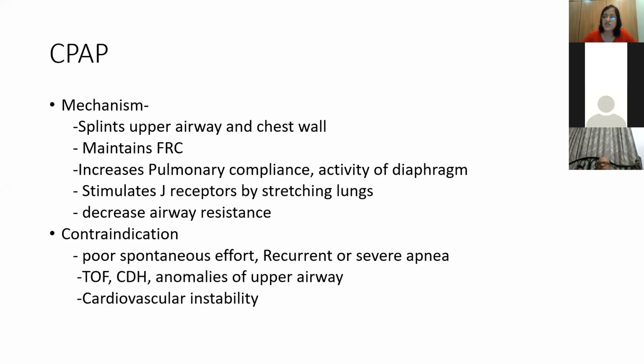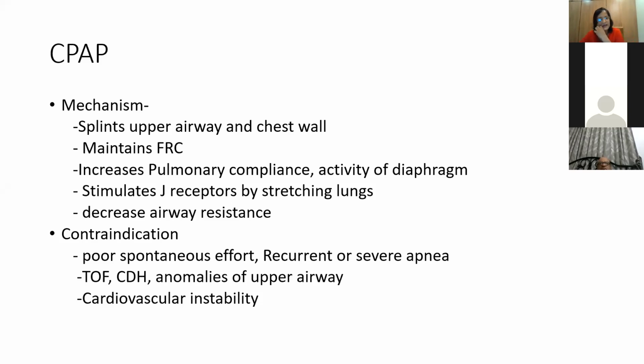It stimulates the J receptors. J receptors are juxtacapillary receptors found in the lungs. As you know, these are mechanoreceptors. When the lungs are stretched, this stimulates the Hering-Breuer reflex, which helps to decrease the respiratory rate. Not only this, it also increases the surfactant production. And as I said, the splinting of the upper airway and chest wall decreases the airway resistance.